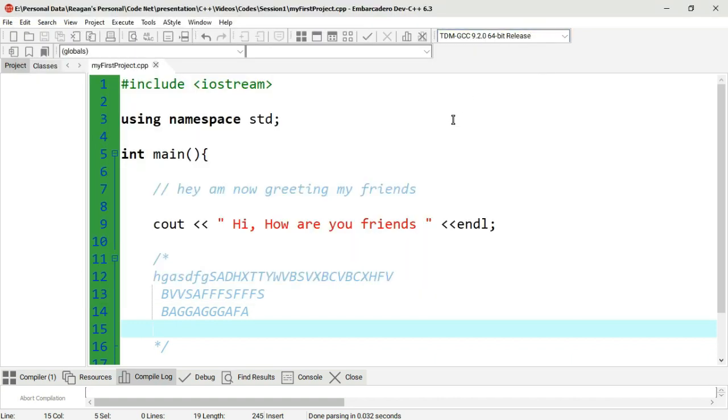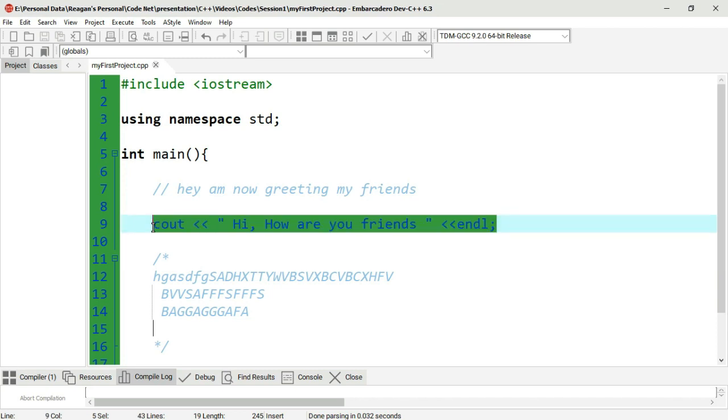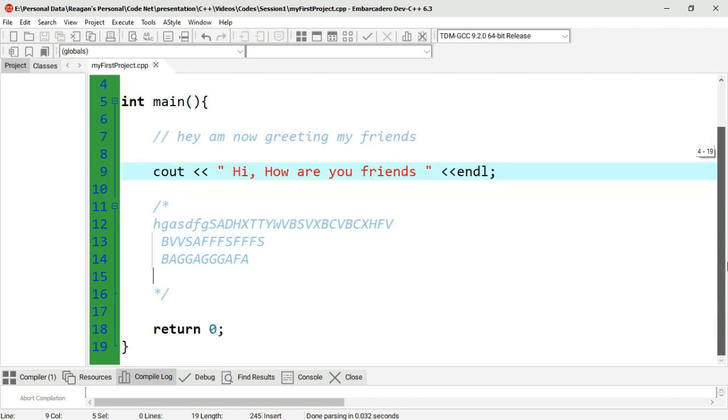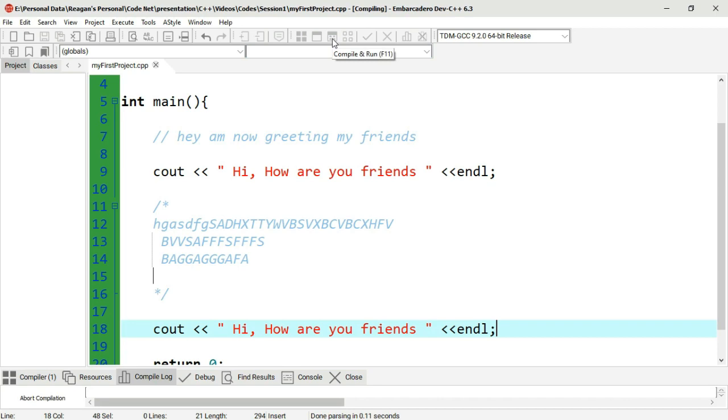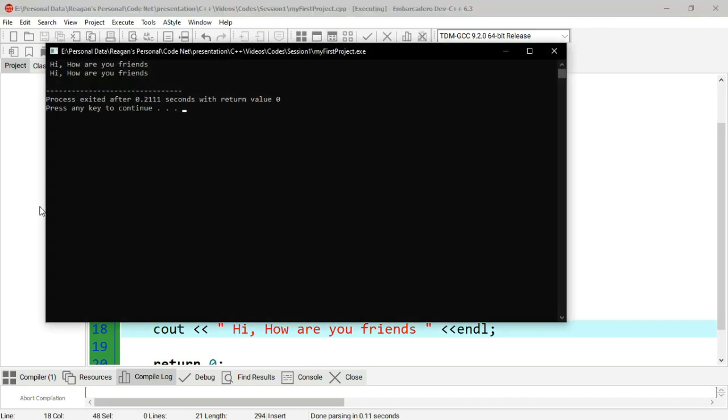Another fun part with comments: imagine you have made a certain source code where you find that certain information is not needed at a certain time. For example, let's duplicate this line of code. Control S, and when you save, we'll now see two greetings at the same time.